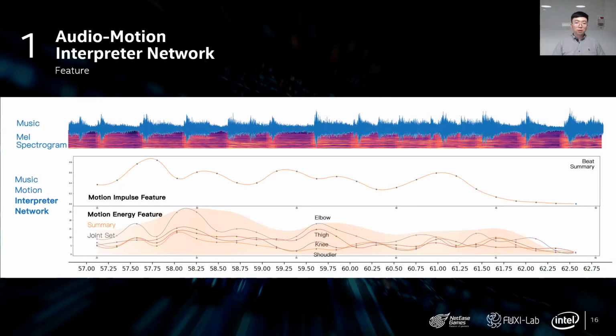Then the features shown in the graph were extracted from these videos we collected. They include music features such as mel spectrogram and cross-modality motion features, including impulse features and energy features. Here, the impulse feature reflects the beats within motion, including when a motion beat happens and its beat strength. The energy feature relates to the joint's rotation speed and was extracted from several joint sets, together with the motion impulse features.